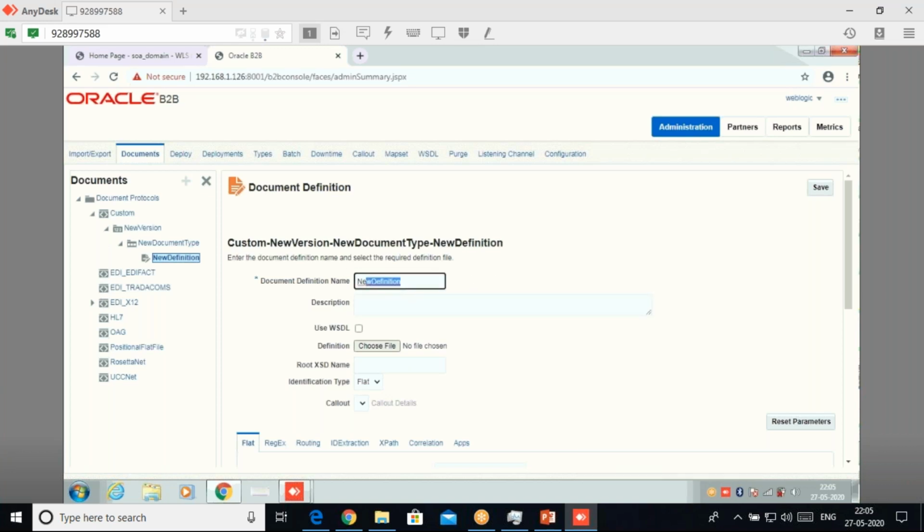Vinay, some lagging is there. Just wait. Okay. Just stop the screen and show that again. Are you able to see now? No, not yet. Okay, one minute.